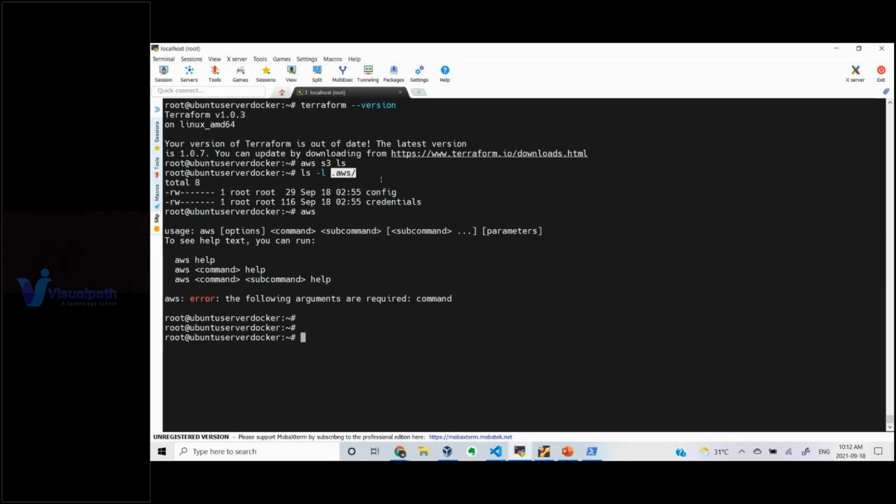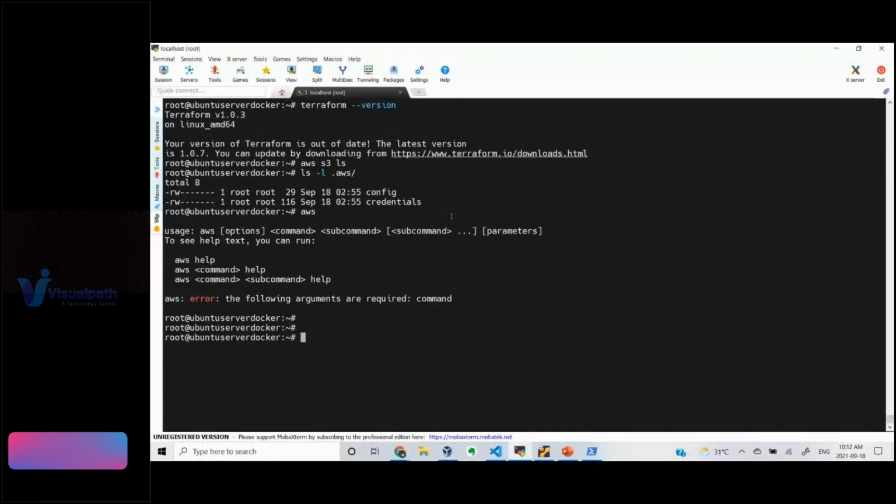But anyway, as per best practices, it is recommended to create an .aws directory and store your credentials under this particular file. If you don't want to do that, you can even use environment variables to store your access key and secret key. So that is another alternative which you can use. These are the two things which you have to follow.